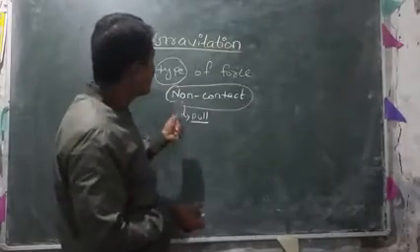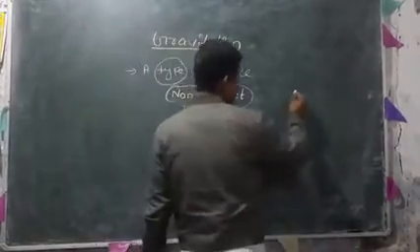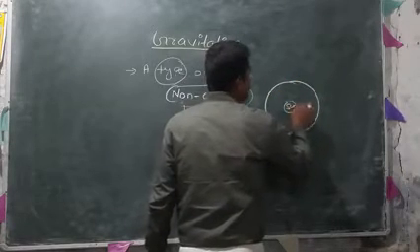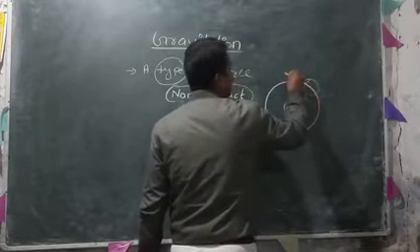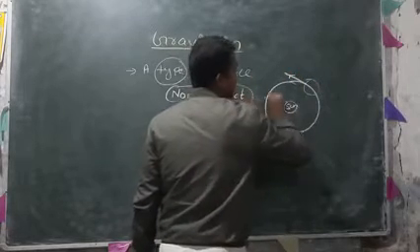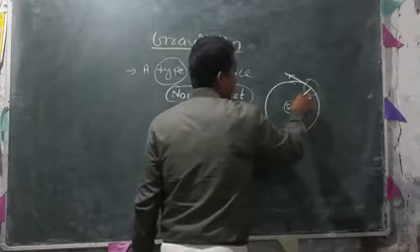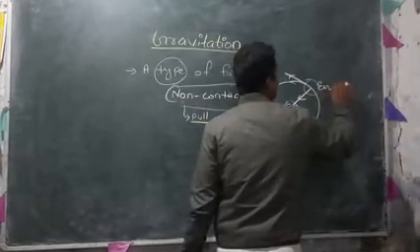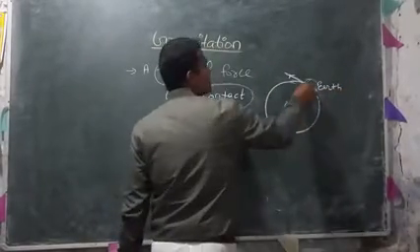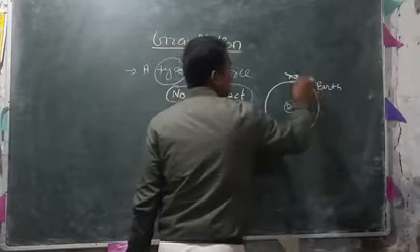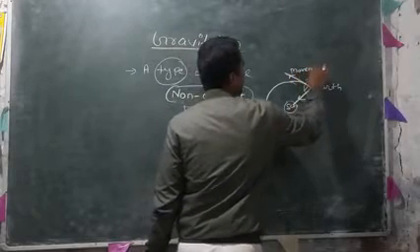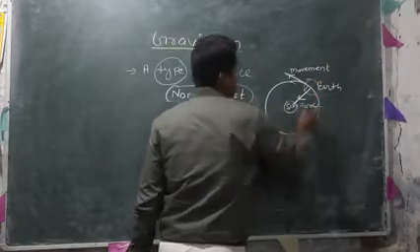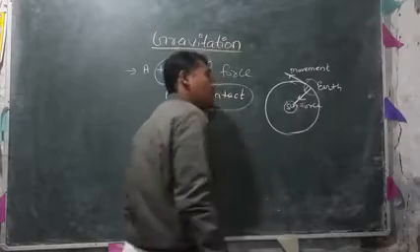Here I would like to add another thing. Some objects are revolving around the sun; here the earth is revolving like this. The direction of the earth's movement is like this, and it is attracted by the sun. So the movement is in this direction and the force is in this direction, which means both are perpendicular to each other.